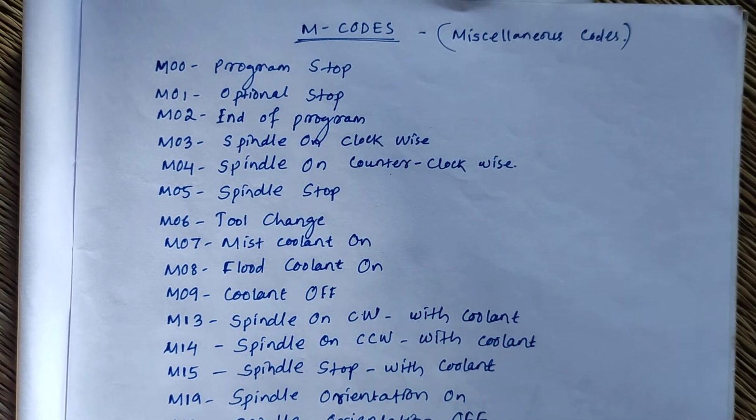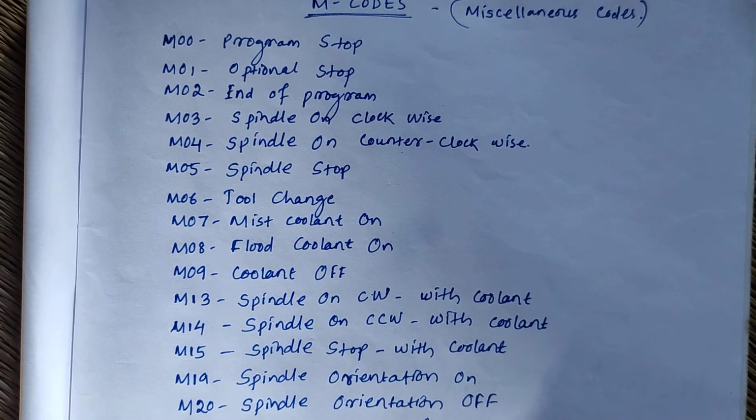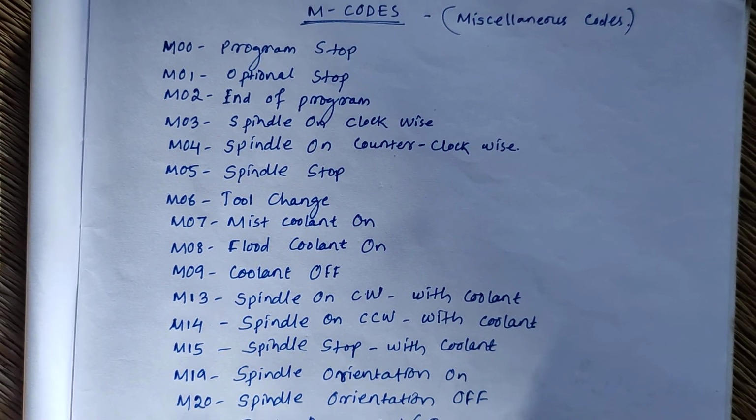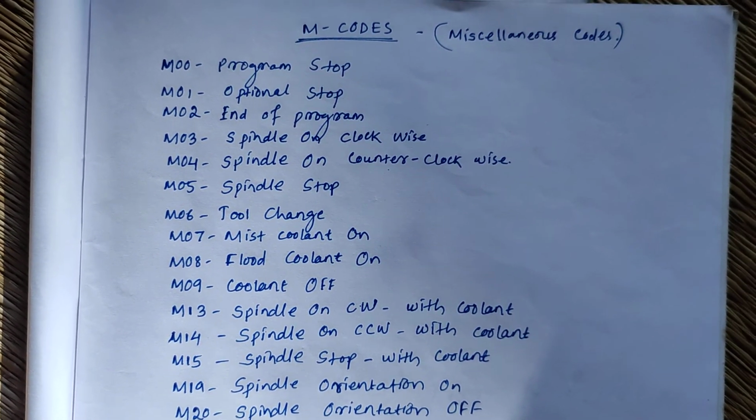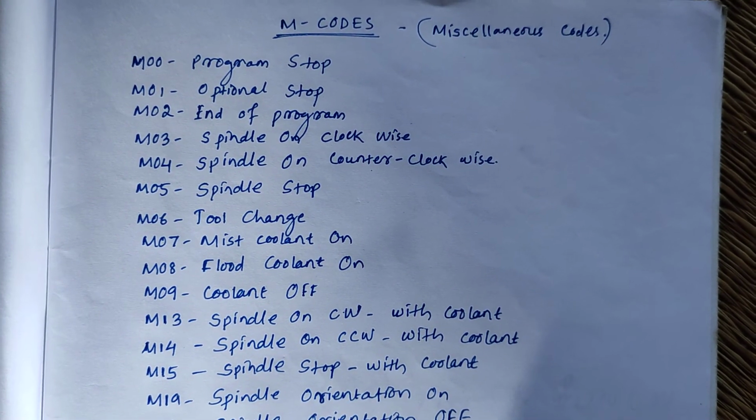But M code means machine operation, like coolant off, coolant on, machine off, optional stop, end of program. Only for machine miscellaneous codes are using.